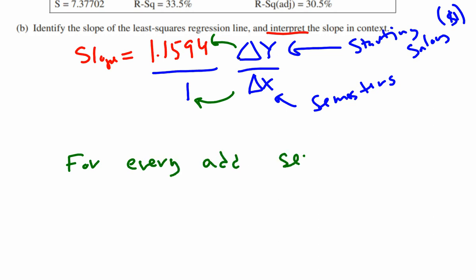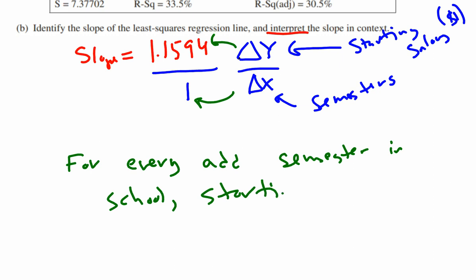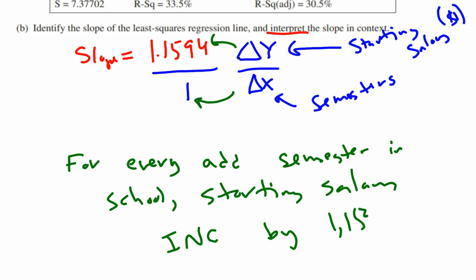additional semester in school, starting salary increases by, and remember this is in thousands, so we can say $1,159. And actually we should say starting salary is predicted to. It's very important to use the word predicted because that's all regression lines do. They make predictions. They're not exactly what's going to happen in real life.